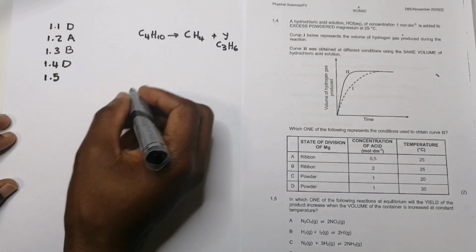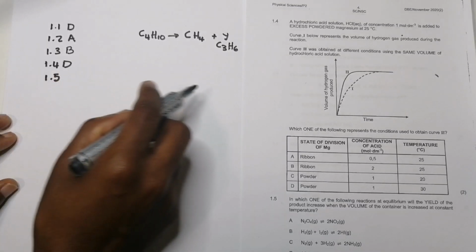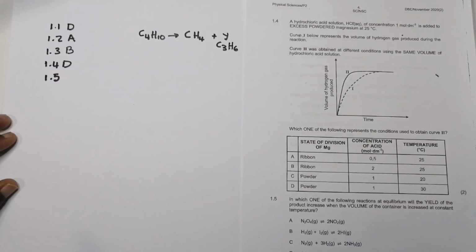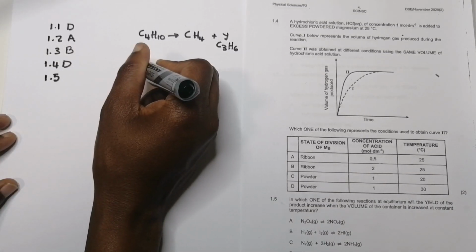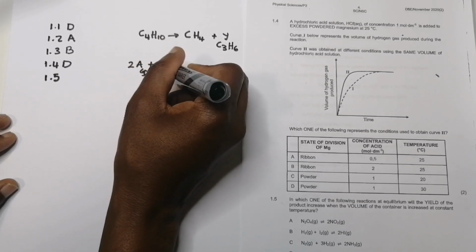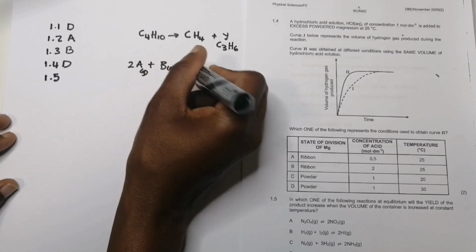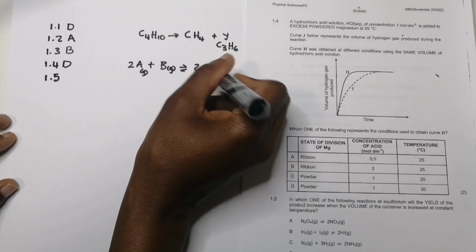So when I increase pressure, remember we say that we always favor the side that has the least number of gas moles. Suppose I had a hypothetical reaction, let's say 2A, which is a gas, plus B, which is a gas, gives 2C, a gas.